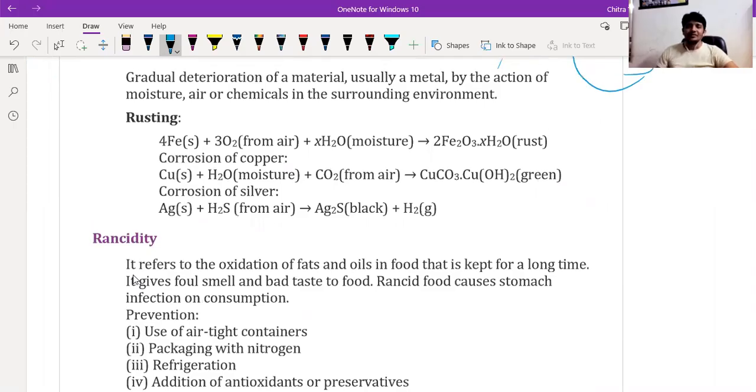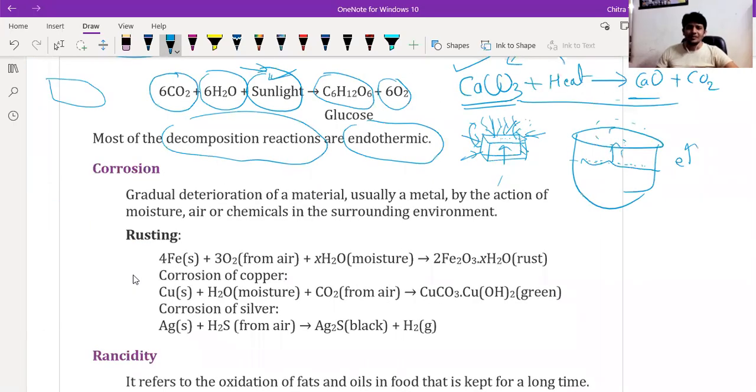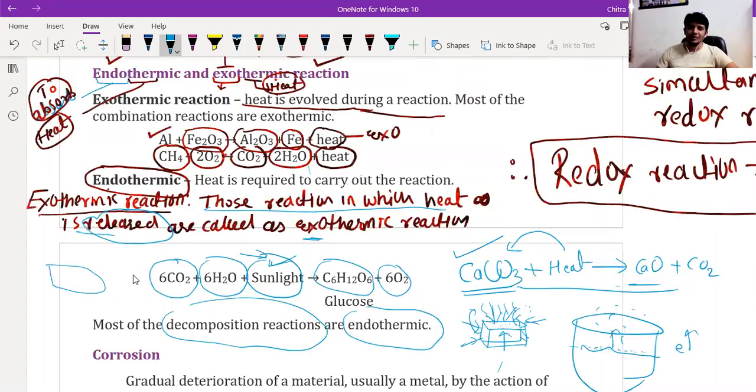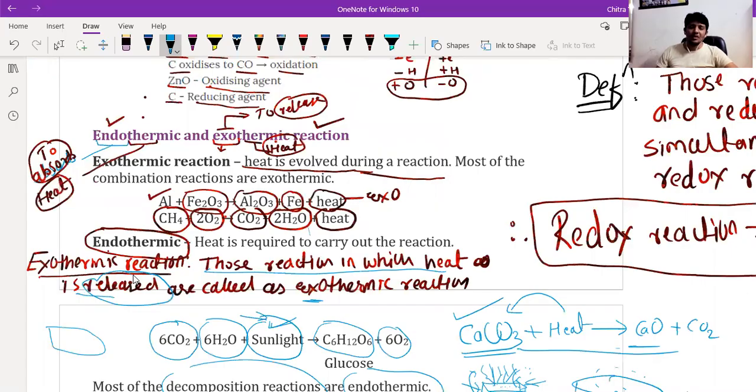Sir, do we have an exam test tomorrow? Yes, tomorrow there will be an exam. Sir, which subject? On that particular chapter only that we are discussing. Okay, sir. Any doubt, beta? Anybody, any doubt?